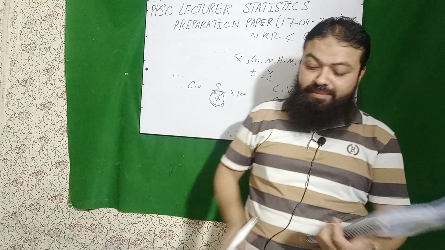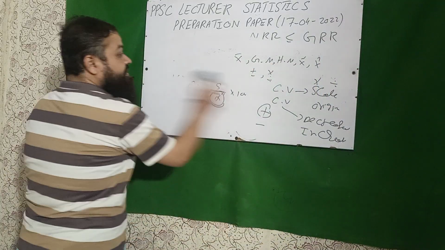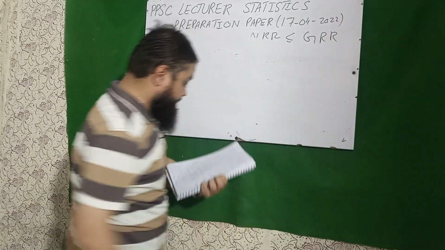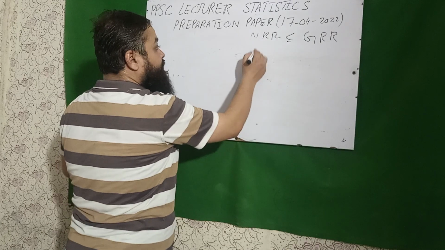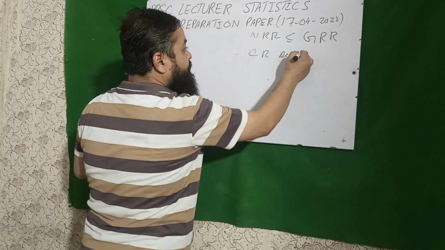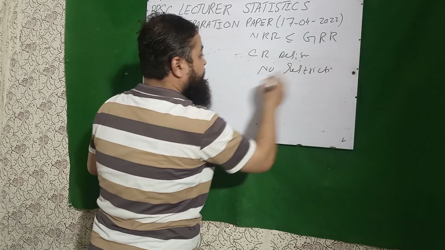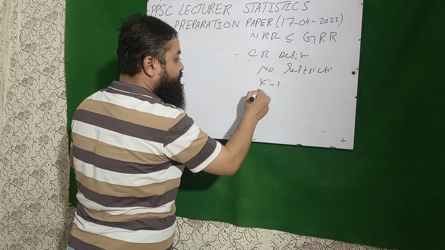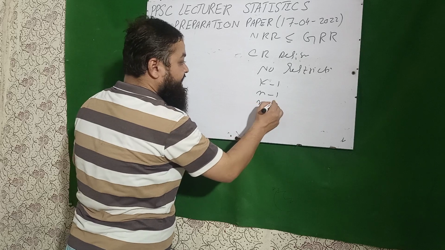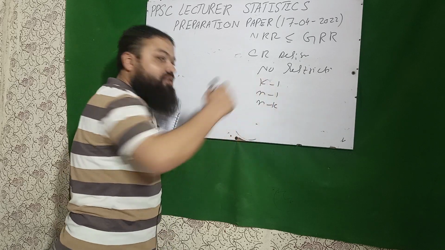Next question is, in completely randomized design, the degree of freedom for error is a very important one. That is, for CR design, there is no restriction. That can be asked. There is no restriction. The degree of freedom for treatment is k minus 1, for total is n minus 1, for error is n minus k. And the numerical question can also be asked.